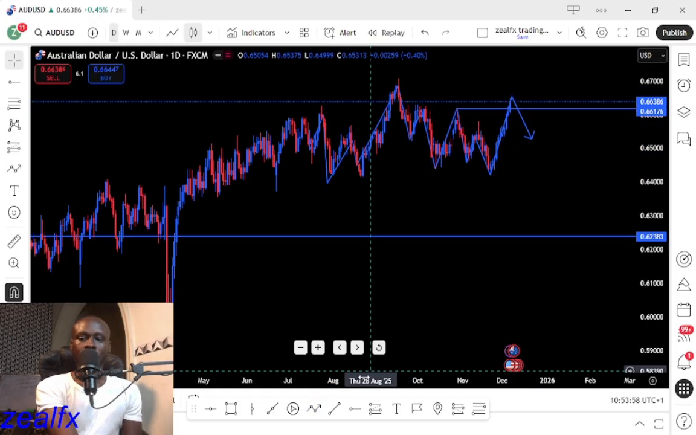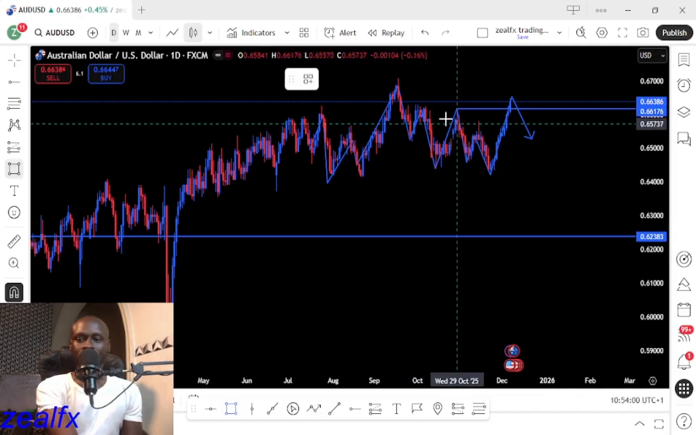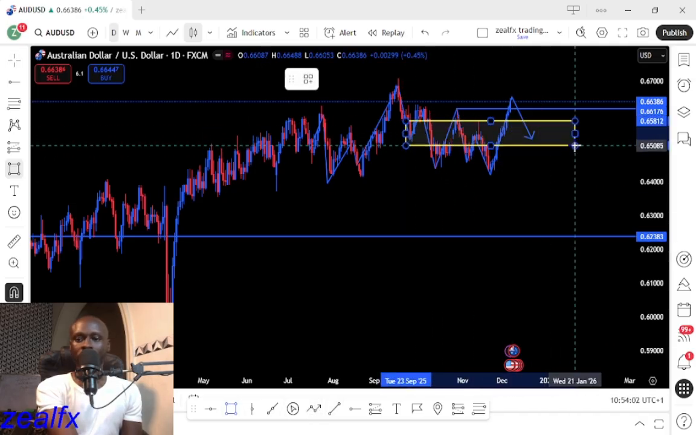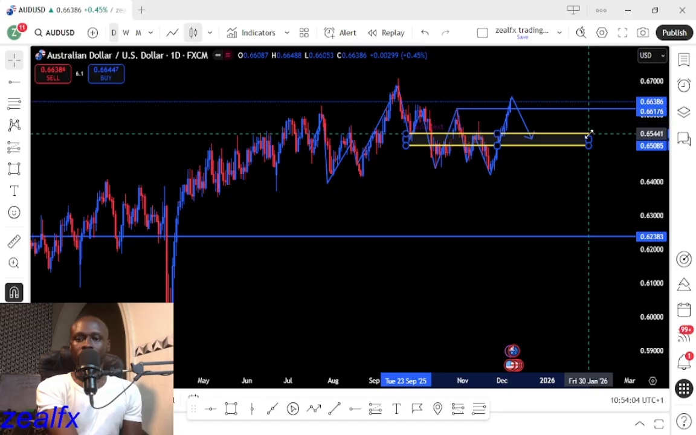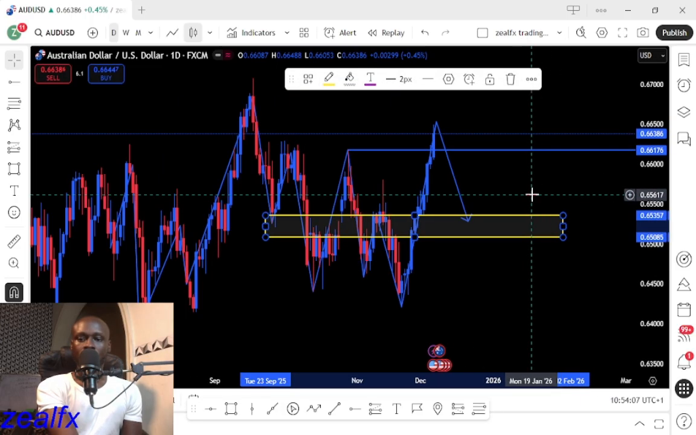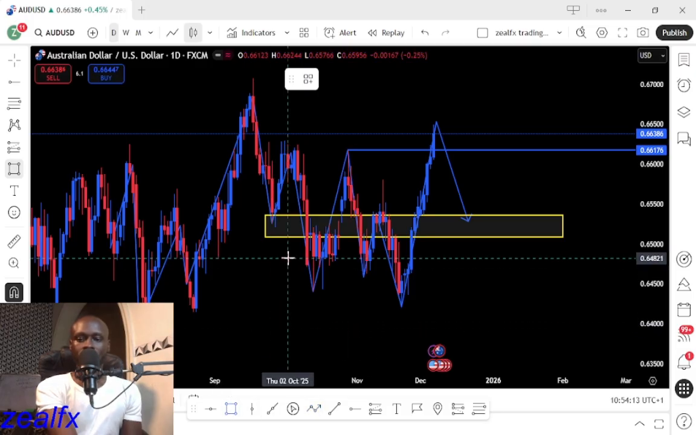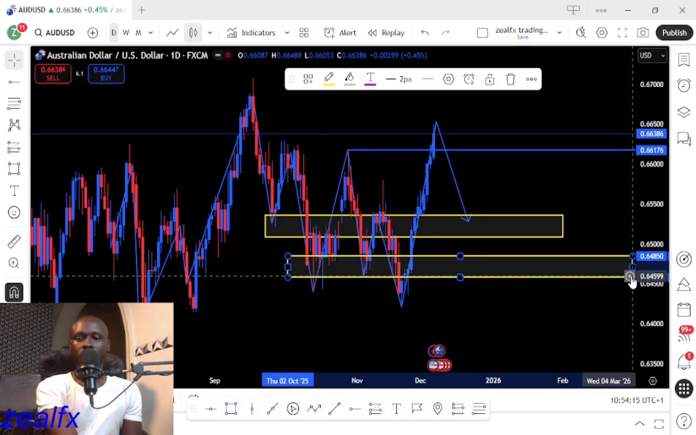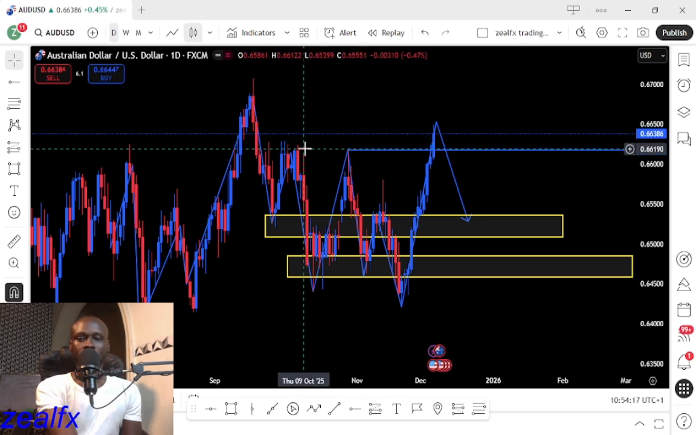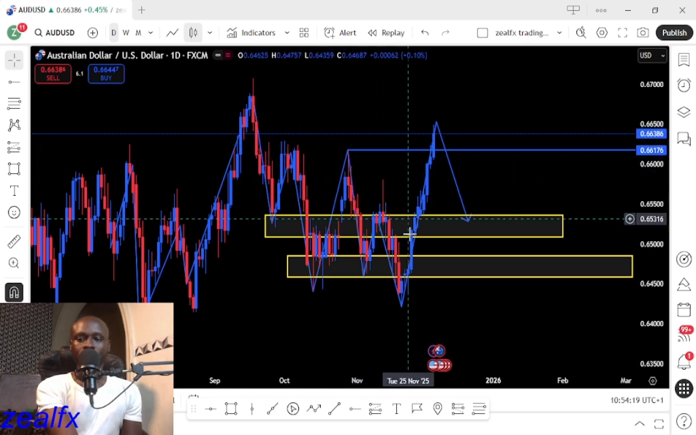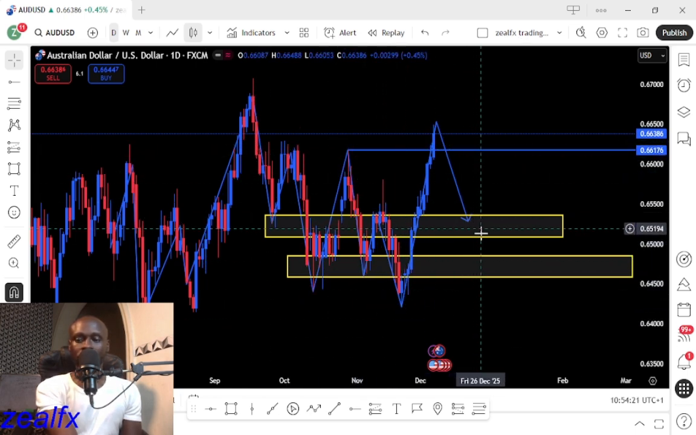So what we expect for the Australia USD, we need price to retest back to any of these possible support levels for us to start looking for our possible buying opportunity. We can't buy on this high on Australia USD. We need price to retest to any of these support levels before we start looking for possible buying opportunity for the Australia USD.